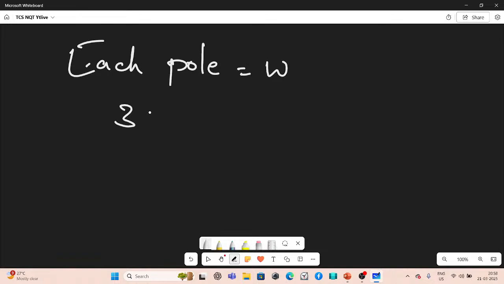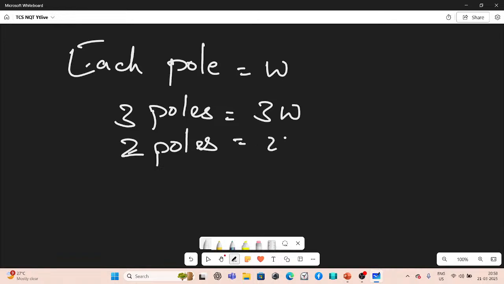So the weight of three poles will be 3W, and the weight of two poles will be 2W. According to the statement, the weight of three poles will be equal to the weight of two poles plus 20 kilograms extra.